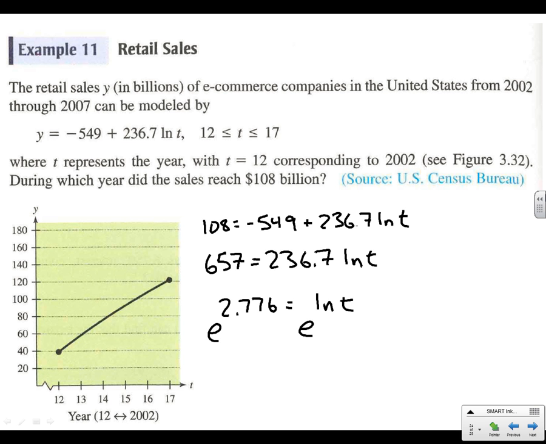So e to the 2.776 turns out to be 16.049. That's t. So in the 16th year, we did this. Remember, year 12 is 2002, so year 16 must be 2006. 2006 would be our final answer.